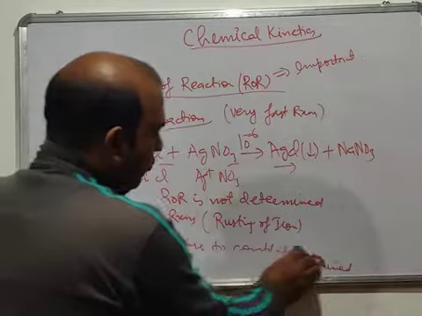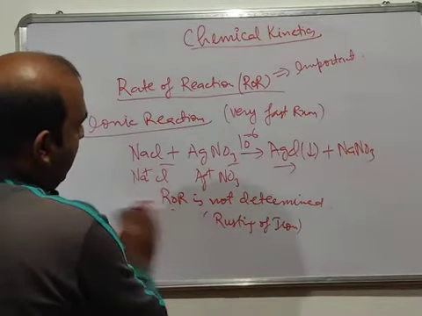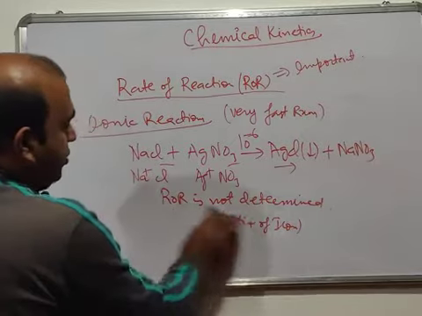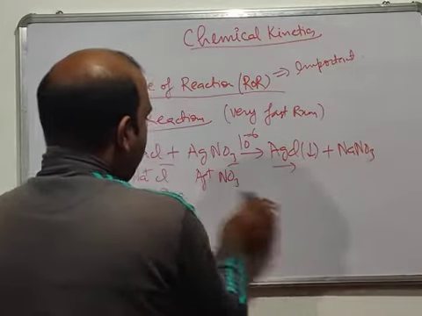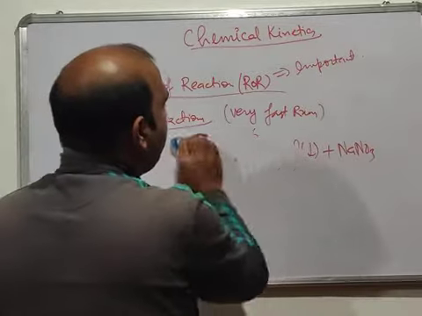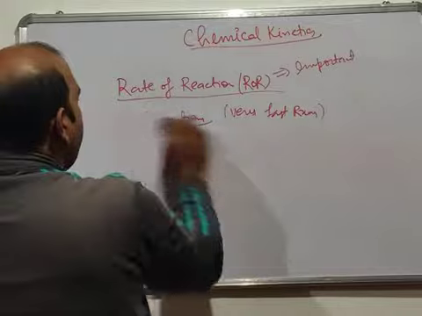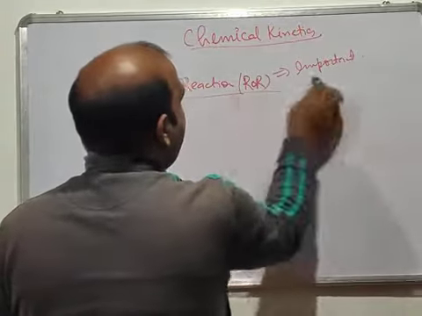So for which reactions do we actually try to take the rate of reaction? That is the main question here. For which reactions do we basically try to determine the rate of reaction? We have reactions called molecular reactions, which are moderate reactions. The rate of reaction is moderate.